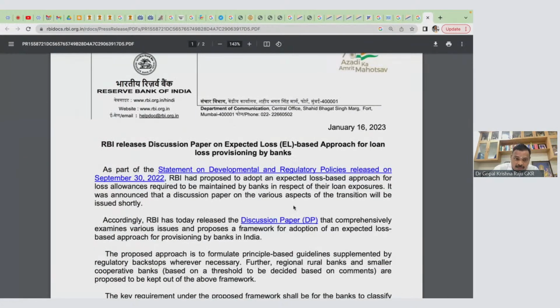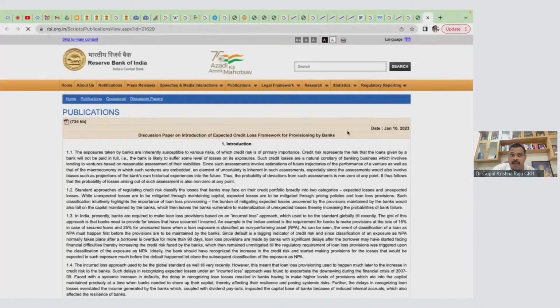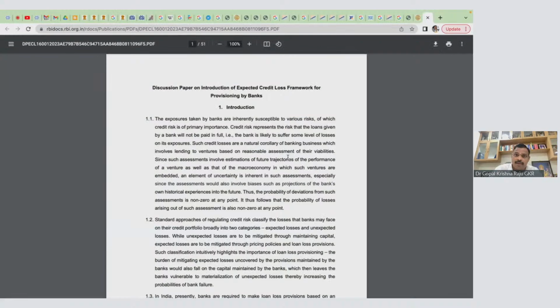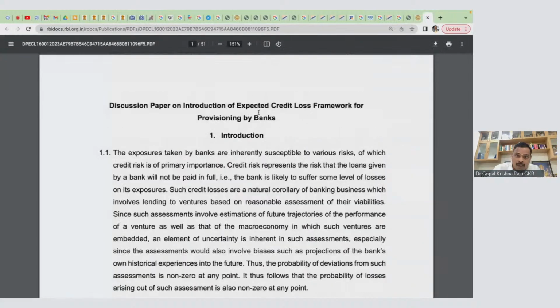This is the discussion paper which they have brought, and I'm sure RBI is slowly bringing the concept of Ind AS 109 and expected credit loss framework for provisioning. So there is a necessity to do the valuation. You need to know what the credit risk is. So credit loss measurement. A lot of developments are happening.